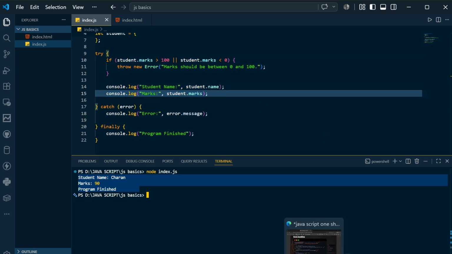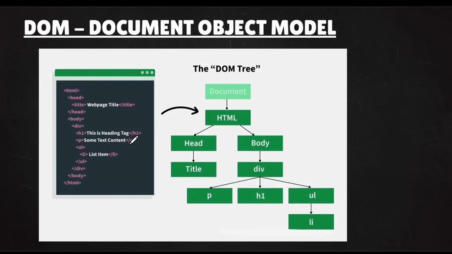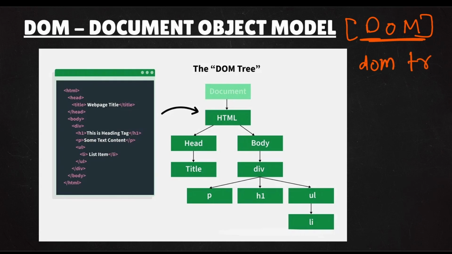I hope you understood what is meant by error handling, and now we need to understand what is meant by document object model. This is also shortened to DOM. I hope I showed you the DOM tree. Whatever you see in the browser is the document, so HTML will have separate parts. We have head and body. Head will have title, body will have div, and if you have separate components, they have separate components.